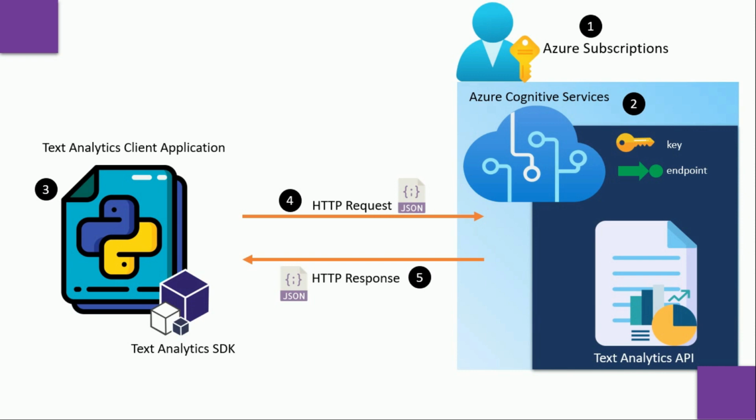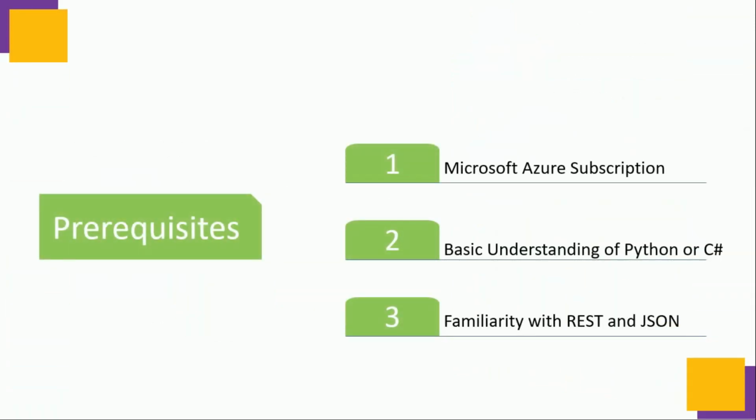When everything is prepared for us, in the fourth step, we send an HTTP request in a JSON format to consume the pre-built text analytics service, and we collect a response in the form of JSON that is reflected in the form of output in our lab experiments. So to do a lab experiment, some prerequisites are required. First one is Microsoft Azure subscription and also Microsoft Live ID.